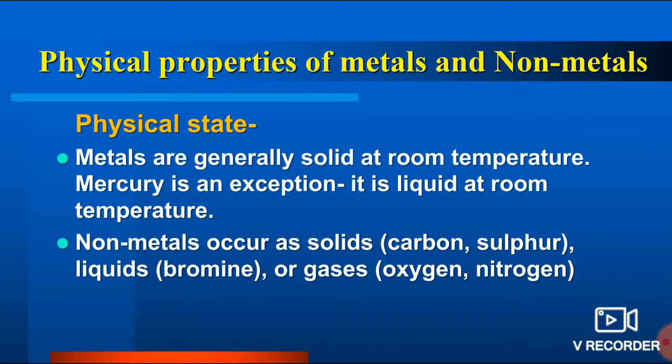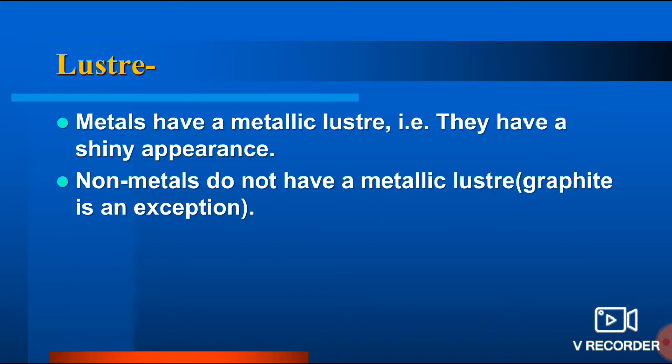And if you talk about non-metals, they are present in many forms. In solid form, carbon and sulfur are present, and bromine is present in liquid form at room temperature, and oxygen, nitrogen, hydrogen are present in gaseous form at room temperature. So this is about the physical state of metals and non-metals. Now we'll talk about another property, that is luster.